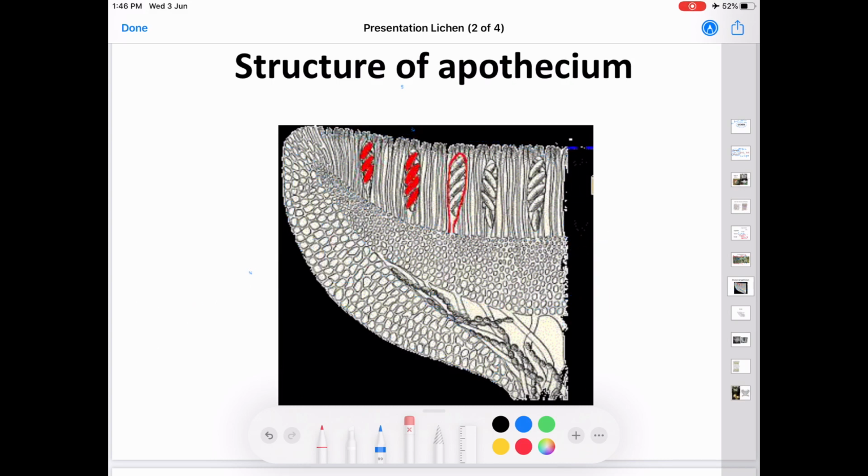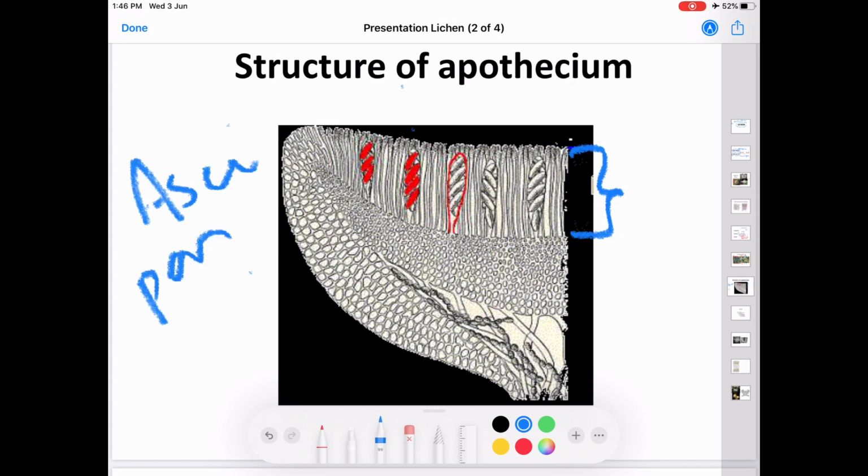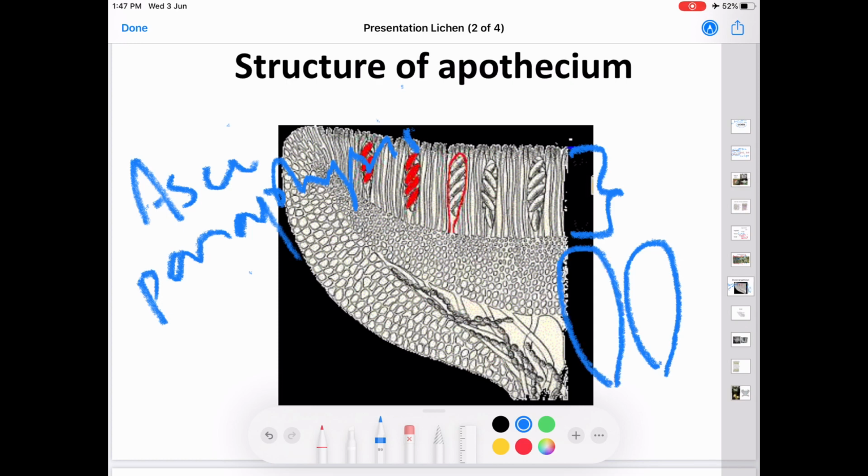Now, coming on to the structure of hymenium. The hymenium is the fertile layer. This region is the fertile layer and it includes asci and paraphyses. That is the club-shaped asci. See, like this, club-shaped asci.